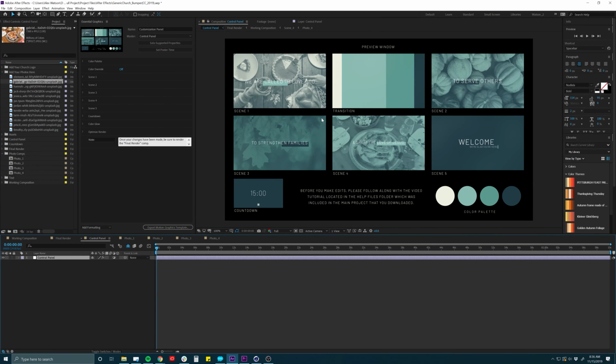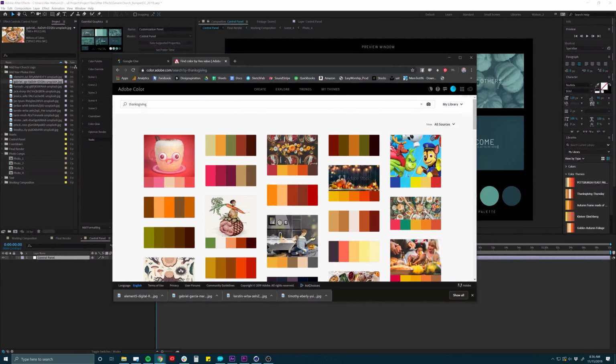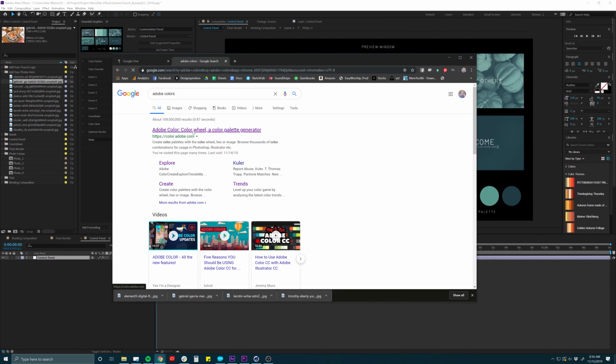So now we need to adjust these colors because these do not scream Thanksgiving for me. So what I did is I went to color.adobe.com, and you can start adding color palettes to your library. And you can see I've added a bunch of them over here, and I'll show you how to do that real quick. So here is the website. So color.adobe.com, you can just maybe Google Adobe Colors and it'll come up right there.